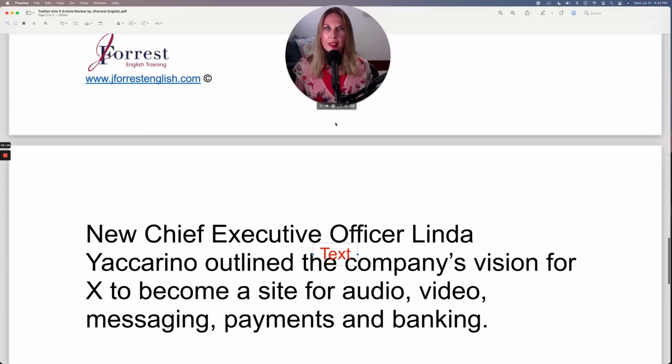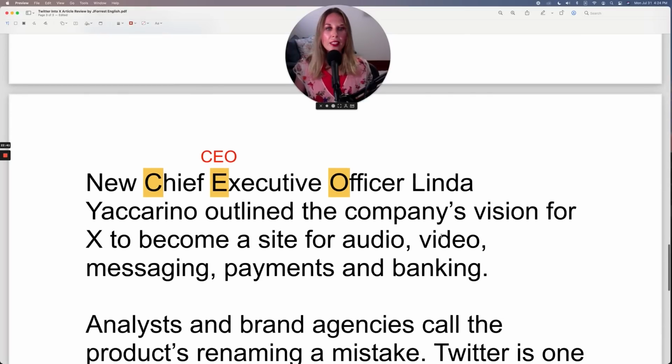So chief executive officer, this is the highest ranking position within a company. Commonly use the short form CEO. So the abbreviation, you take the first letter of each to form the abbreviation, Chief Executive Officer, CEO. So new CEO, Linda Yaccarino, outlined the company's vision for X to become a site for audio, video, messaging, payments, and banking.